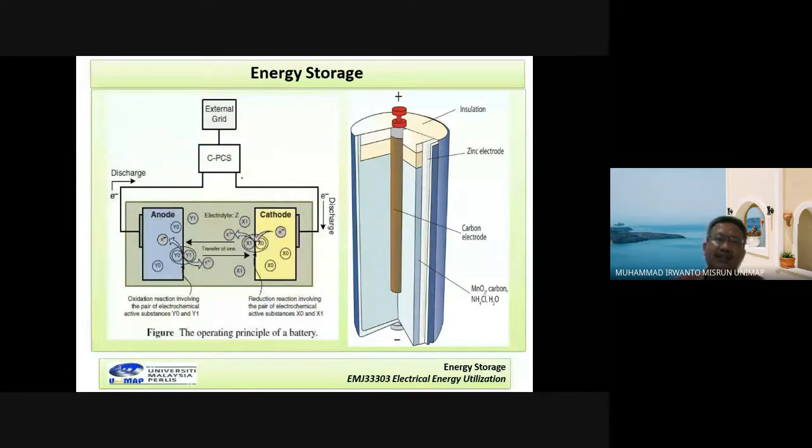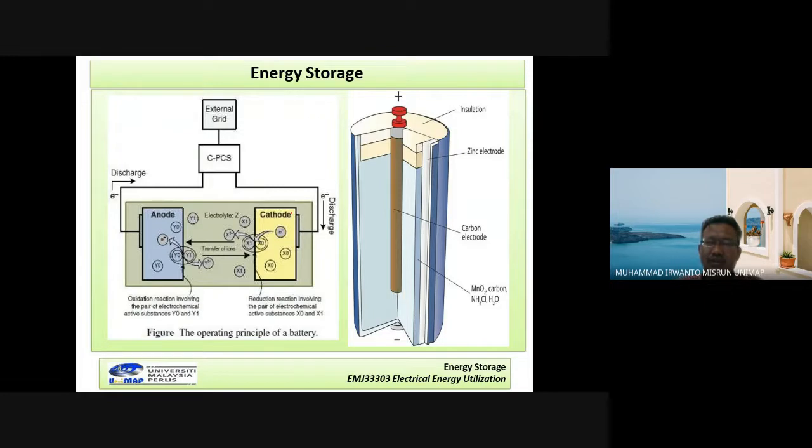When this battery is charged, a chemical process occurs, meaning to store the electric energy here. When this battery is discharged, meaning after we stop charging and use it in the discharge condition, the battery is also indicated by the voltage.